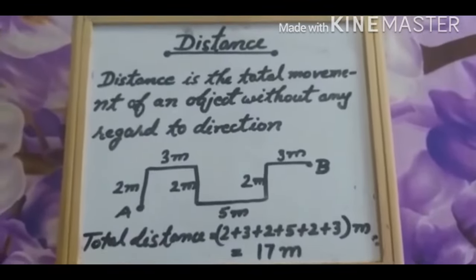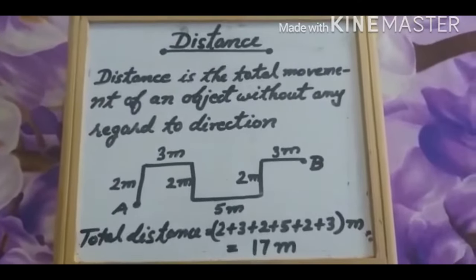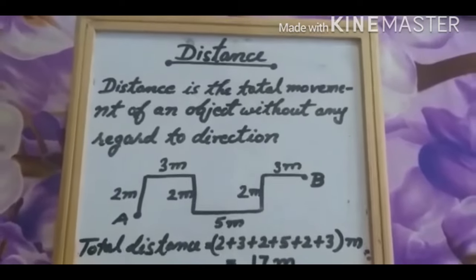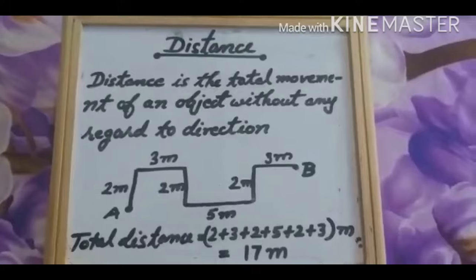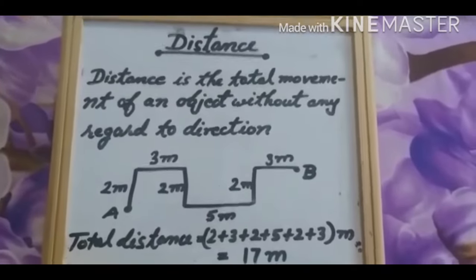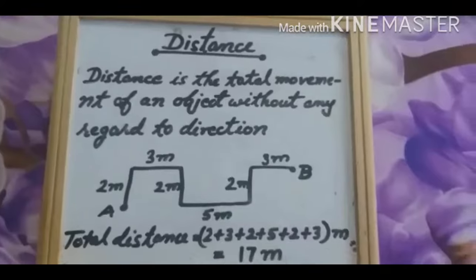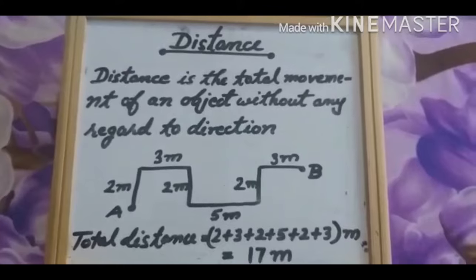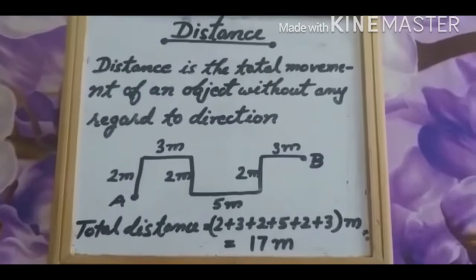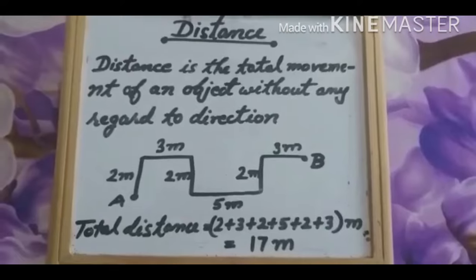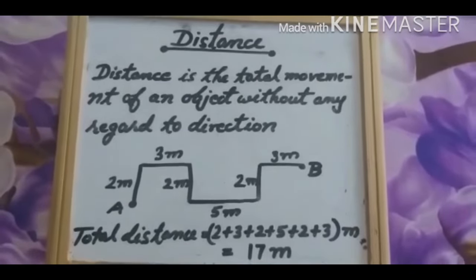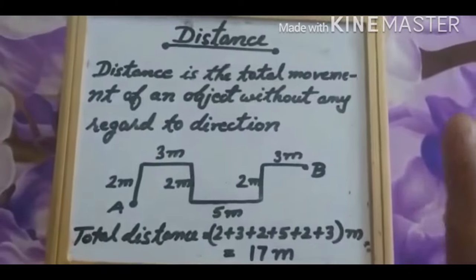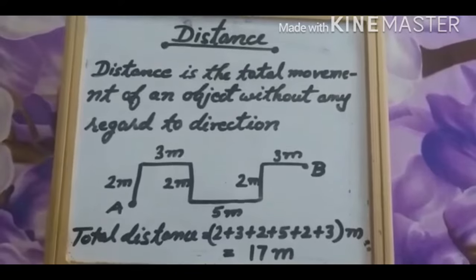Okay children, now we have read about rest and motion. So now we will read about distance, because when we are in motion, we cover a certain distance. So I'll tell you about distance. What is distance? Here is the definition. Distance is the total movement of an object without any regard to direction. That means that there is no particular direction in distance. You can move anywhere from one place to another. So the total distance will be the total length of the path.